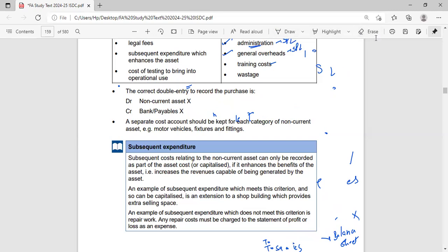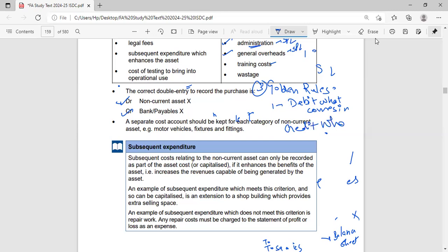Okay, let's see what's there. Journal entry. The journal entry is quite simple. Debit non-current asset and credit bank or payable. If you don't know how this entry is made, let me tell you. There are three golden rules of accounting. First is debit what comes in and credit what goes out.